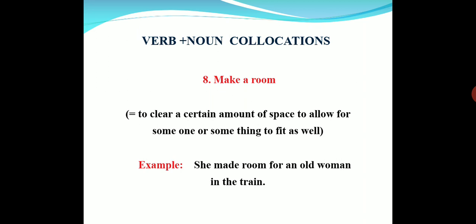And next, make room. To clear a certain amount of space to allow for someone or something to fit as well. With an example, you can understand it well. She made room for an old woman in the train. Room means place, actually. That means she offered a seat to an old woman by adjusting herself.